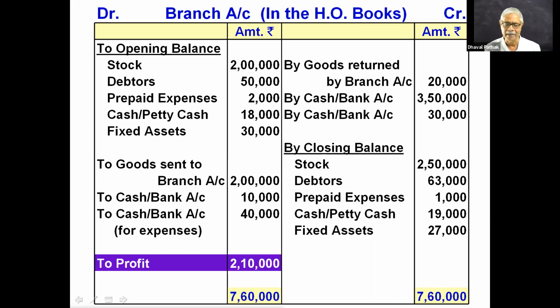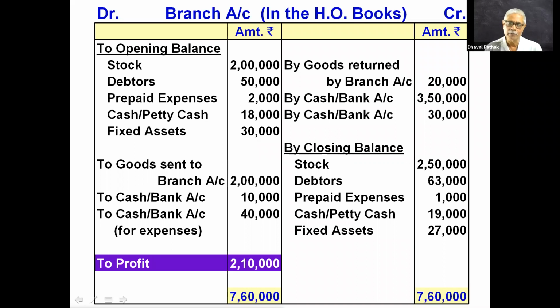The head office can give to the branch only four things. One, goods to sell, asset to use, cash to spend, and petty cash for petty expenses.